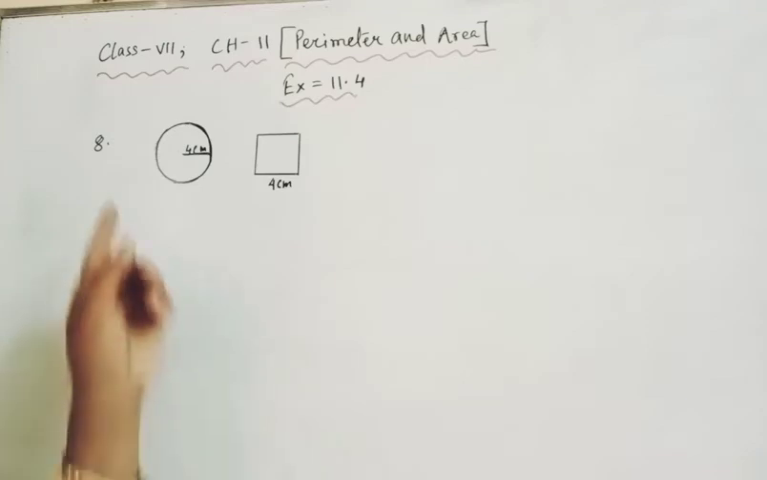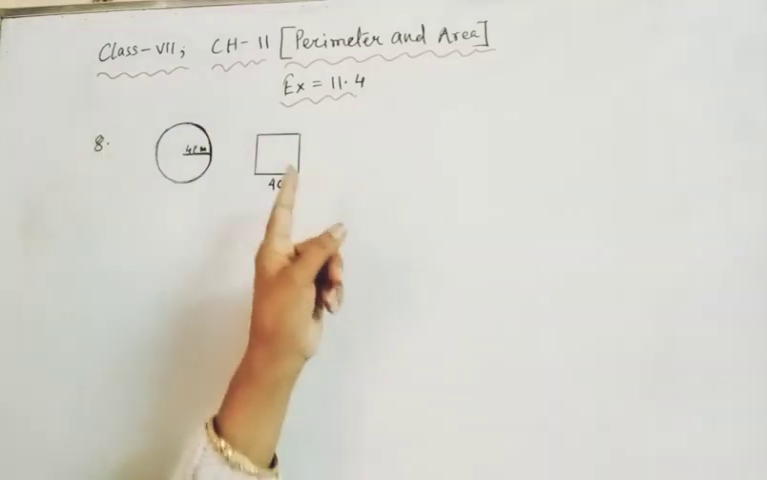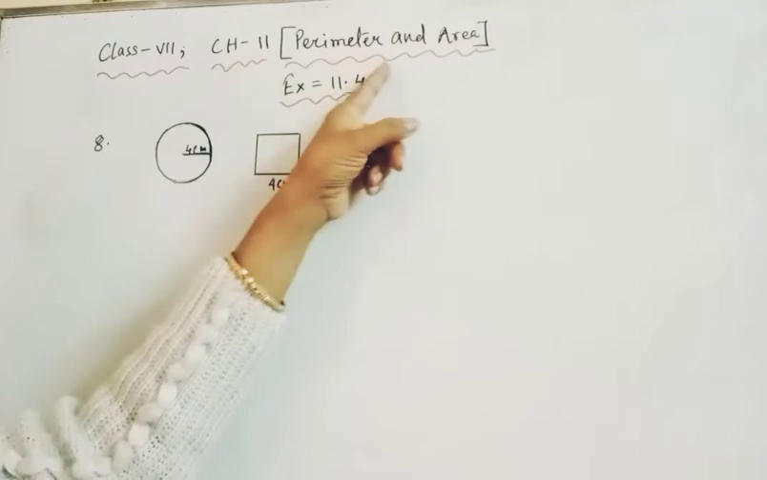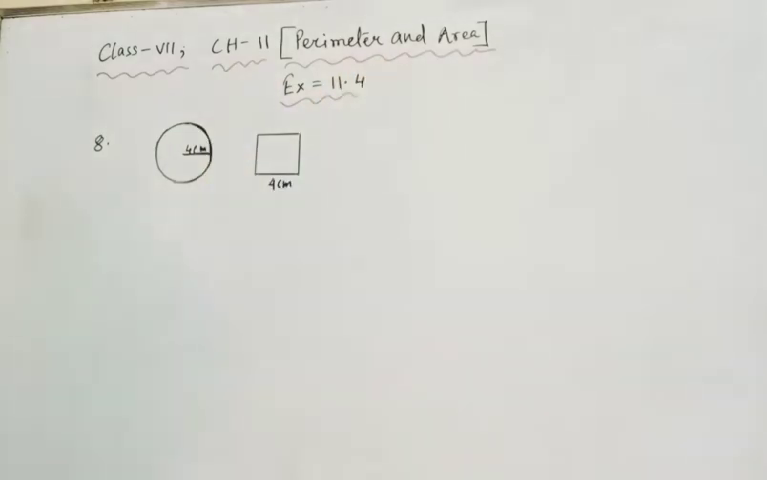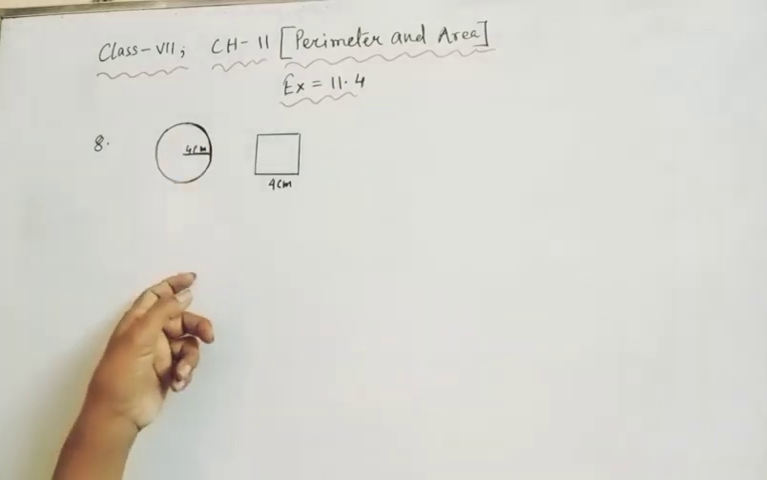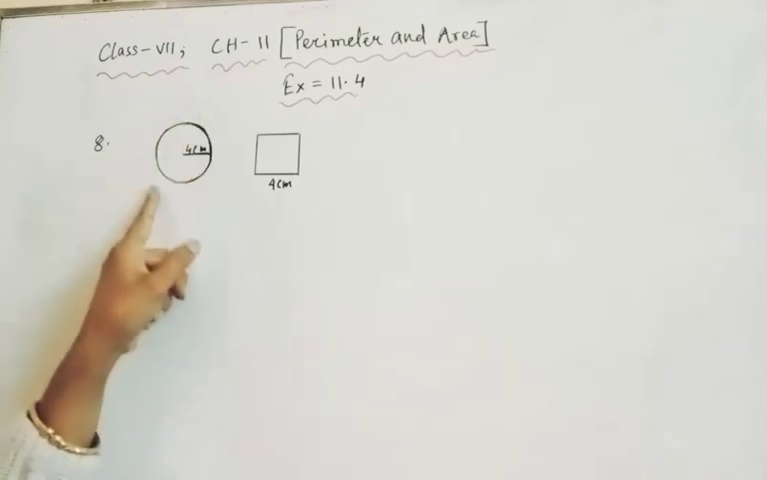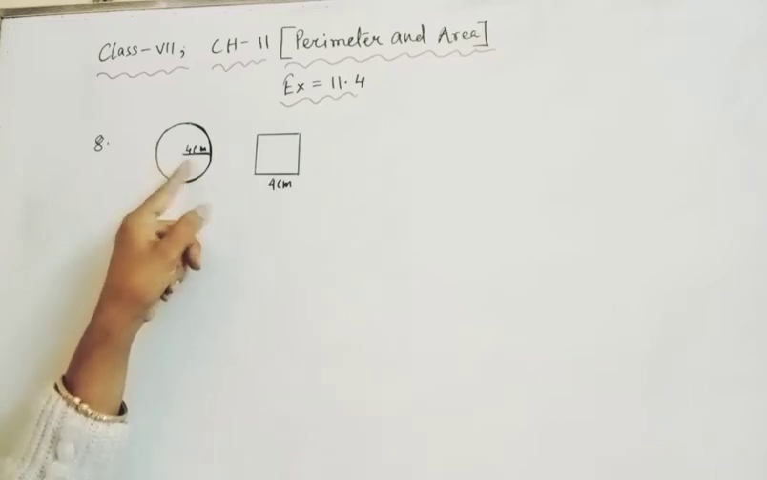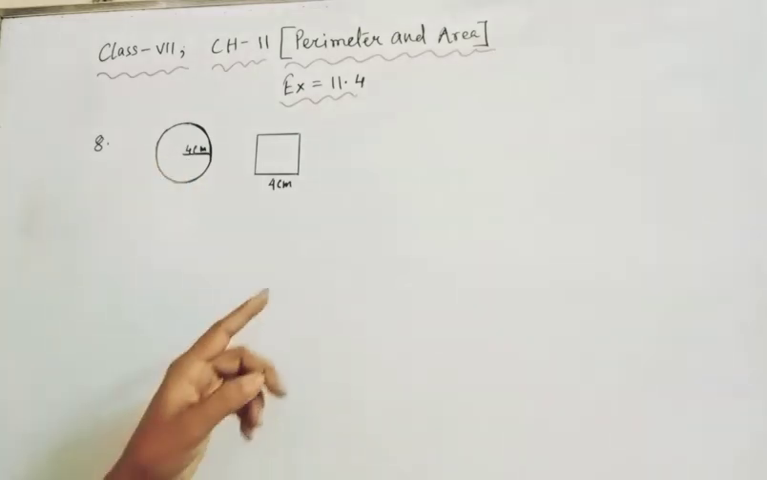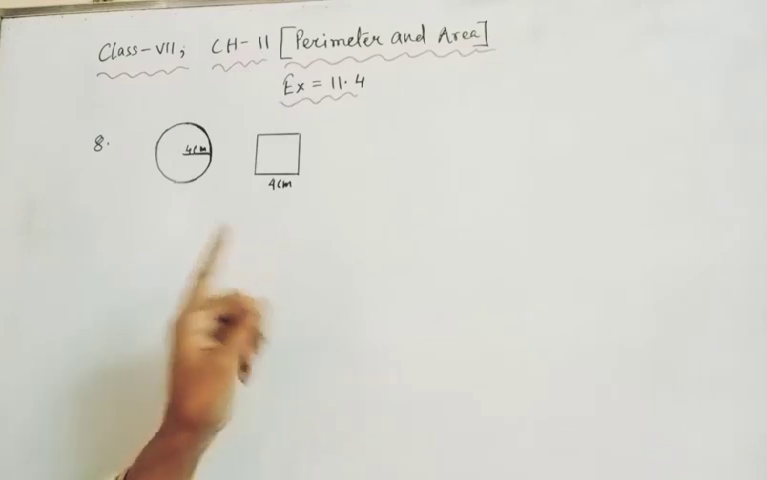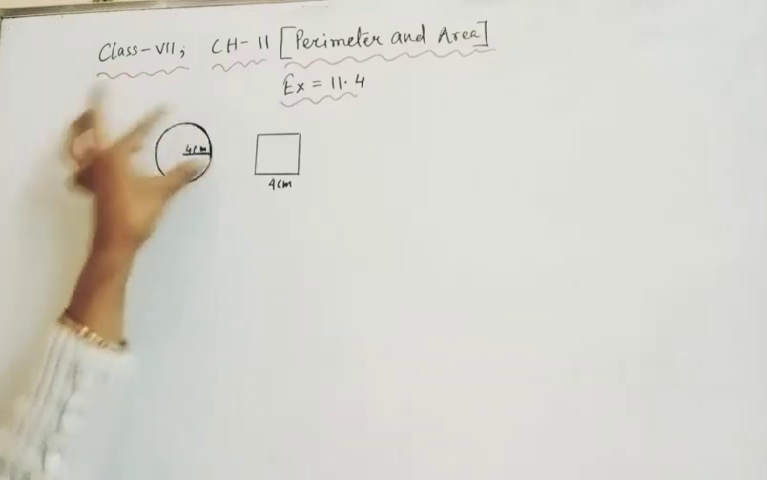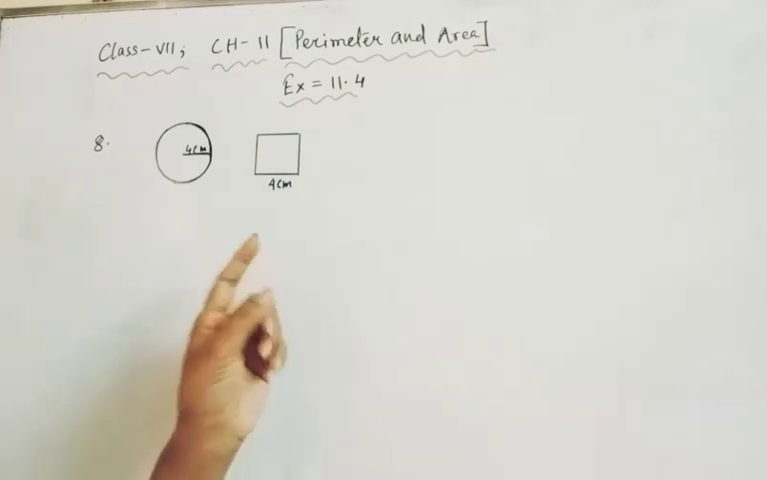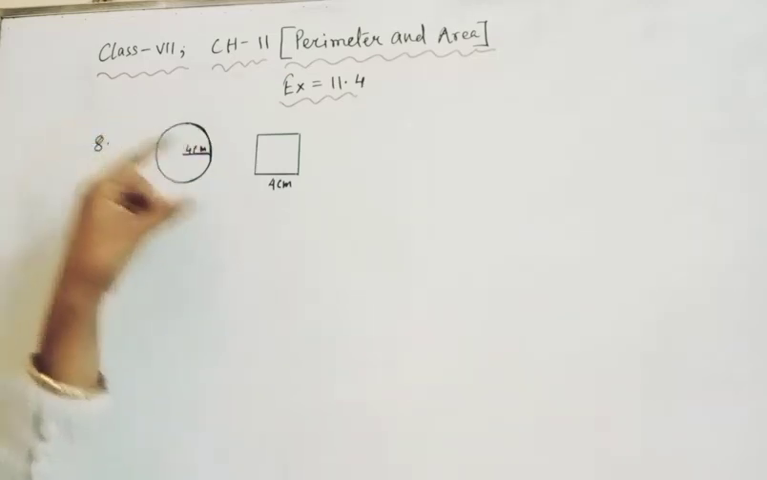Today we will do question number 8 and 9 from exercise 11.4, chapter 11, perimeter and area. In question number 8, Pragya wrapped a cord around a circular pipe of radius 4 centimeter and cut off the length of the rope, and then she wrapped that rope around